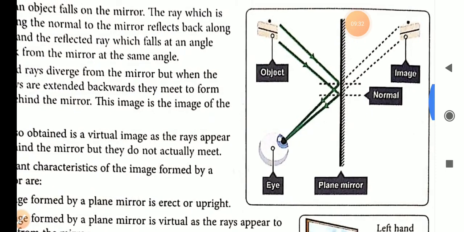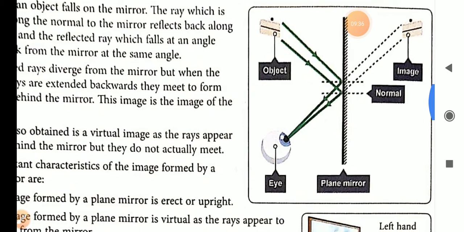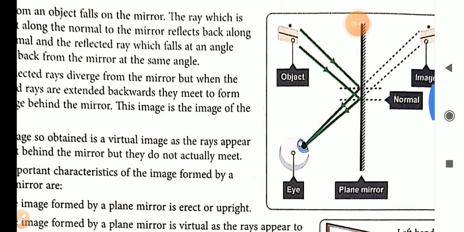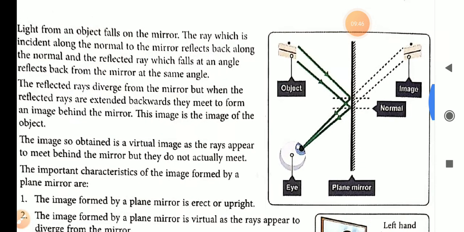In 7th standard, you have read about real and virtual images. A real image forms when the rays actually meet at a point. And when the rays only seem to meet at a point, it is known as a virtual image.